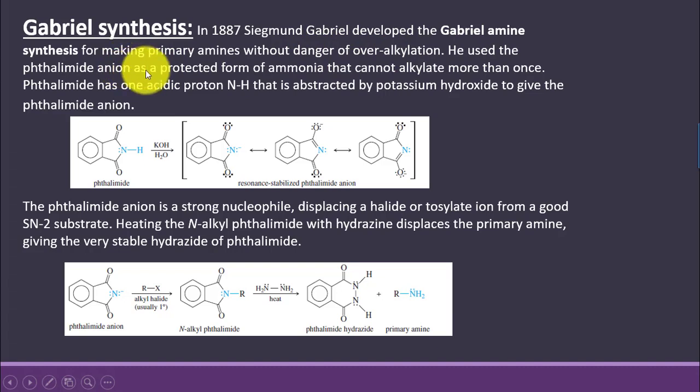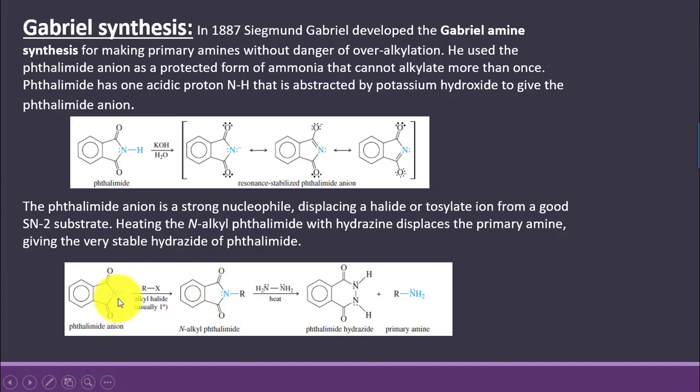He used phthalimide anion as a protected form of ammonia that cannot alkylate more than once. So phthalimide has one acidic proton, N-H, that is abstracted by potassium hydroxide to give phthalimide anion. This phthalimide anion can be alkylated only once, and it is now the protected form of ammonia because it cannot be further alkylated.